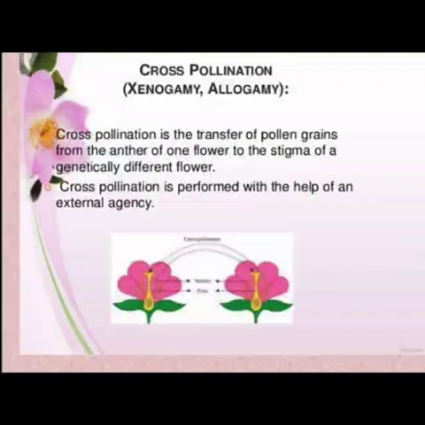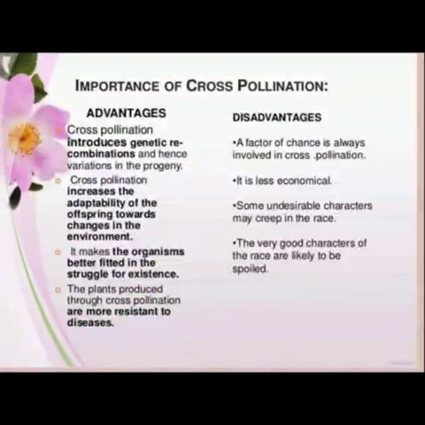Okay children, the second type of pollination is cross-pollination, which is also known as xenogamy or allogamy. It is the transfer of pollen grains from the anther of one flower to the stigma of a genetically different flower. Cross-pollination is performed with the help of an external agency. As we have studied the merits and demerits of self-pollination, similarly, there are certain advantages and disadvantages of cross-pollination too. So, cross-pollination introduces genetic recombination and hence variations in the progeny.